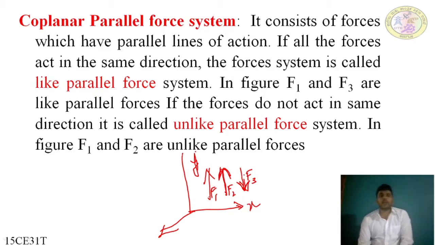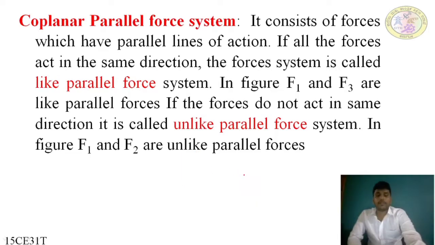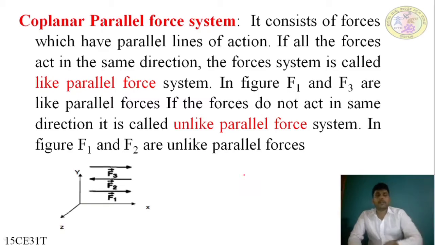The coplanar parallel force system consists of forces which have parallel lines of action. If all the forces act in the same direction, such a force system is called like parallel forces. In the below figure, F1 and F3 are like parallel forces. If the forces do not act in the same direction, they are called unlike parallel forces. In the figure, F1 and F2 are unlike parallel forces.